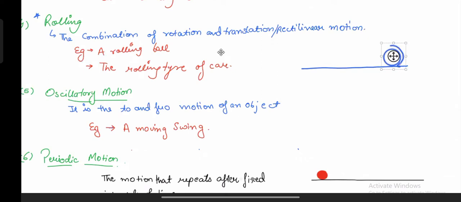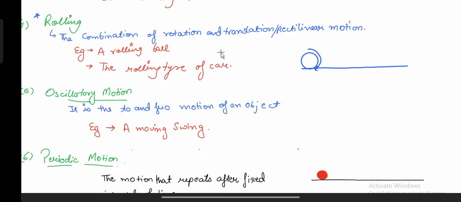What is rolling motion? When the object is revolving around its axis, that means it is in rotation, as well as it is moving on a straight line. That would be rolling motion. For example, a rolling ball, or the rolling tire of a car, it's rotating on its own axis as well as moving. That's what we call rolling motion.